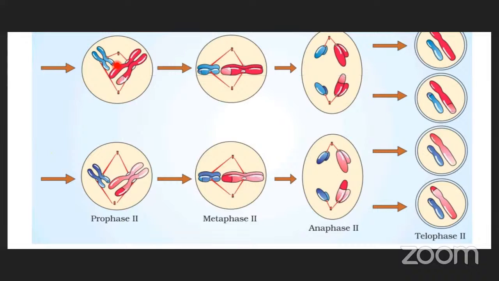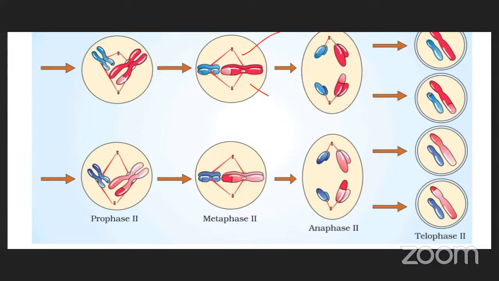In the second phase, that is metaphase 2, what will we observe? Chromosomes are connected to centrioles at the kinetochore. This is one centriole, this is one centriole. Two centrioles are connected to the kinetochore or centromere. This is the kinetochore, and in the middle, the centromere.